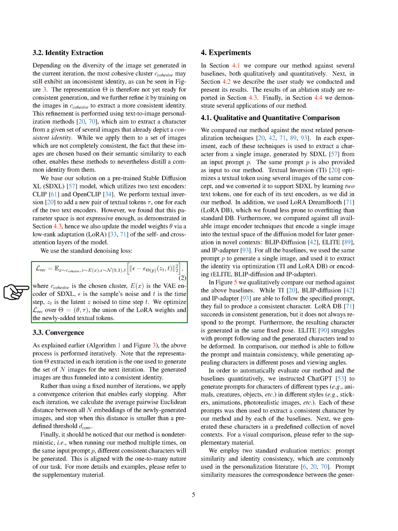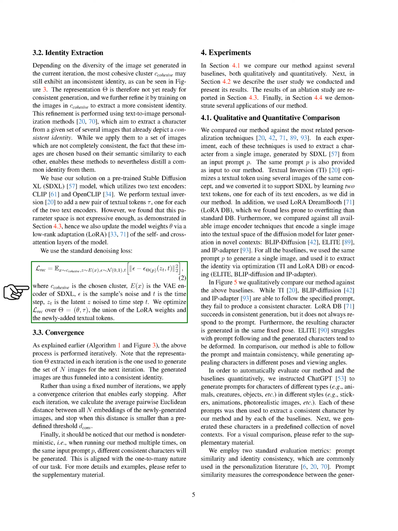We use a standard denoising loss, where the chosen cluster, the VAE encoder of SDXL, the sample's noise, the time step, and the latent noise to time step are all taken into account. We optimize over the union of the low-rank adaptation weights and the newly added textual tokens. This process is performed iteratively. The representation extracted in each iteration is used to generate the set of images for the next iteration. These images are then funneled into a consistent identity.